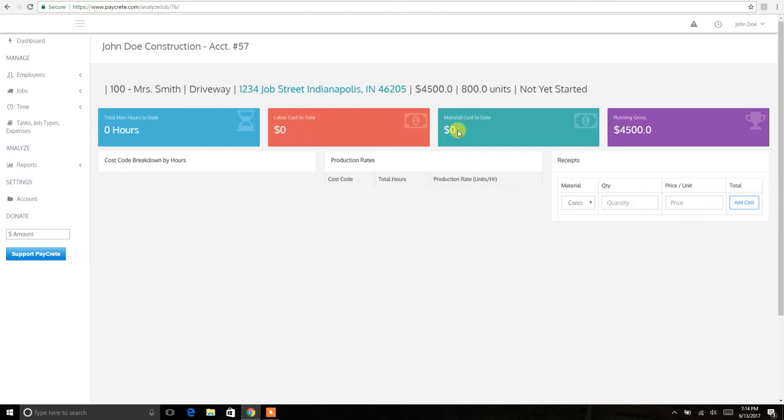Material cost right here is calculated by any type of materials that you add into the job. If you feel inclined to keep track of material costs in here, you can. It's not a requirement for the system to operate and help your business.